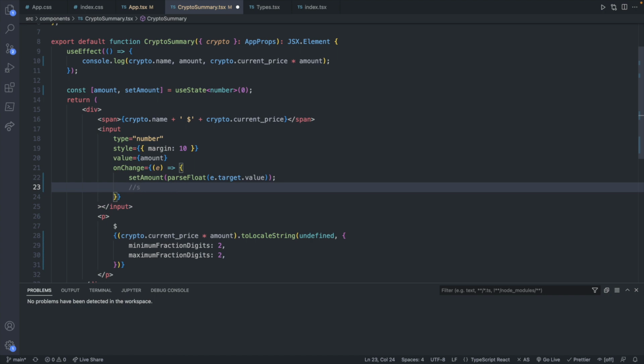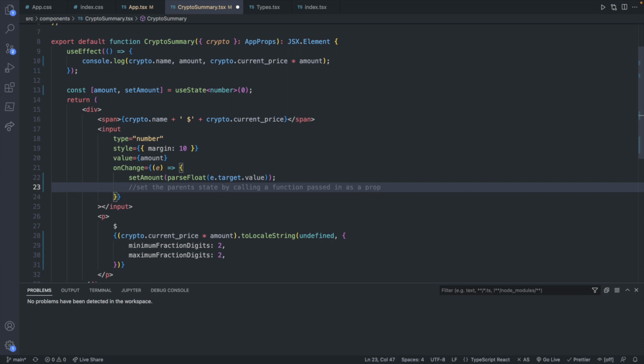So this would be set the parent's state. Now I'm actually still going to keep this set amount just because it's pretty simple to work with, and our parent state is going to be an array of nested objects, which is super complicated. So we'll just keep the amount and the set amount here in this component and use them. So basically what we need to do now is set the parent state by calling a function passed in as a prop.